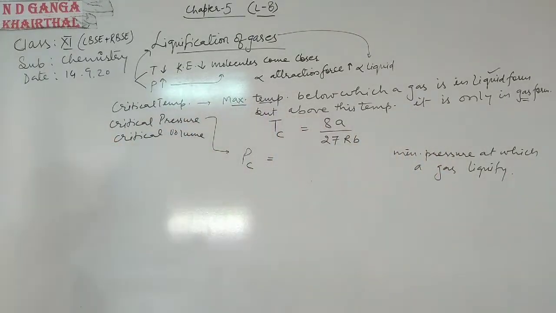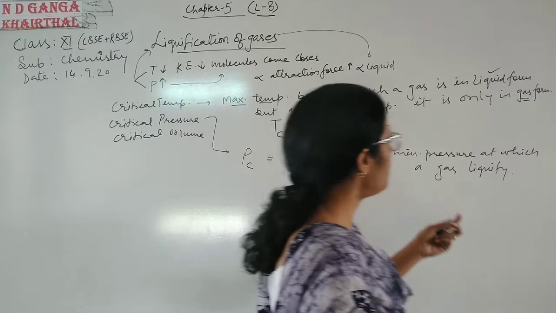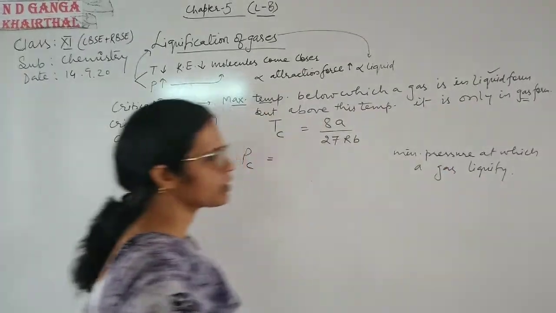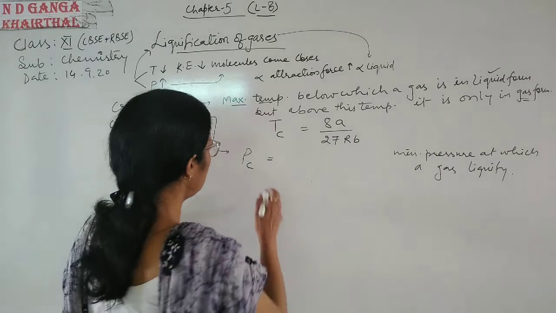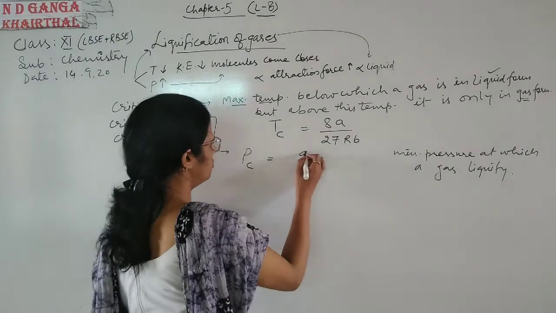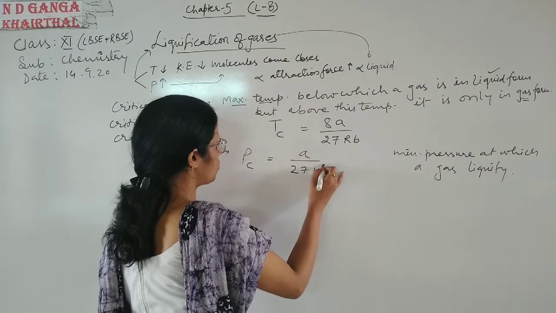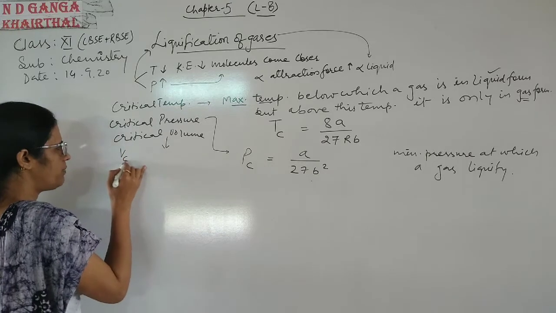It is the minimum pressure at which a gas liquefies. ठीक है. Means we can say a minimum pressure for a gas to convert into liquid. तो PC की वैल्यू क्या है? What is the value of PC? PC is A upon 27B square. Clear?